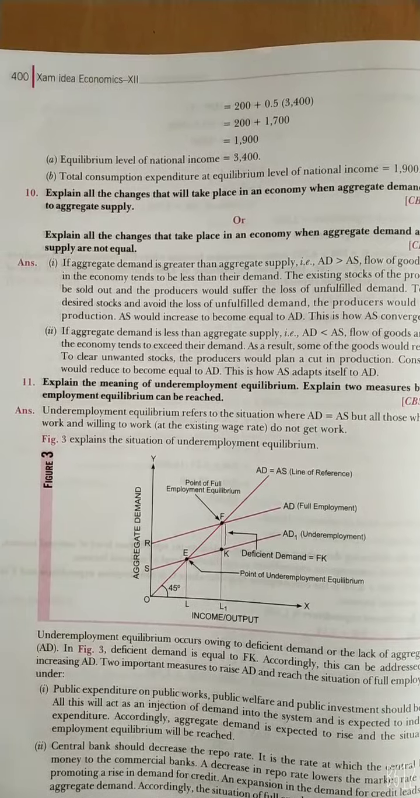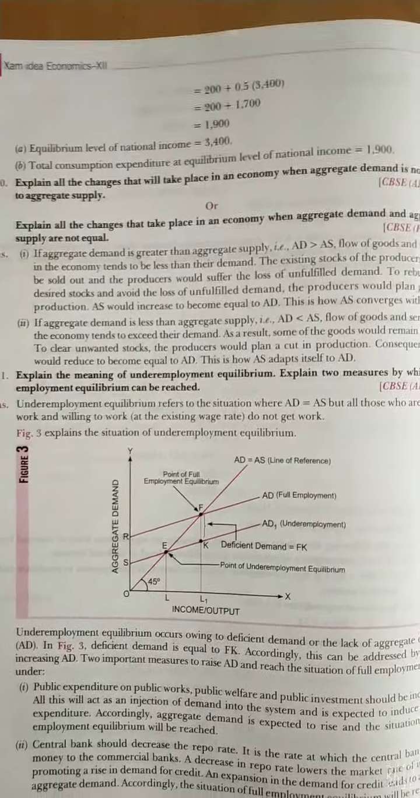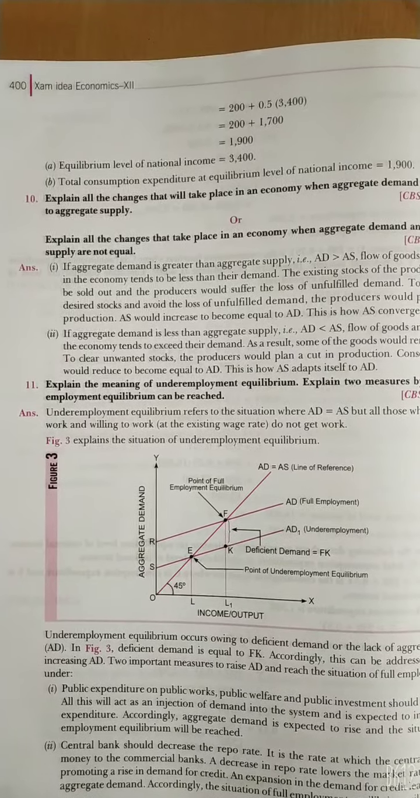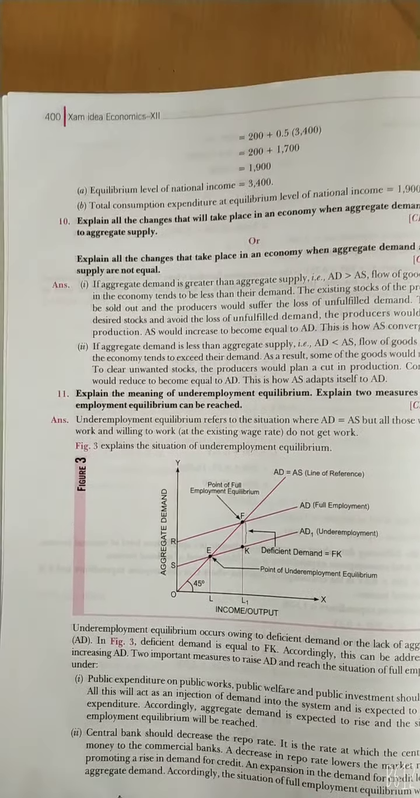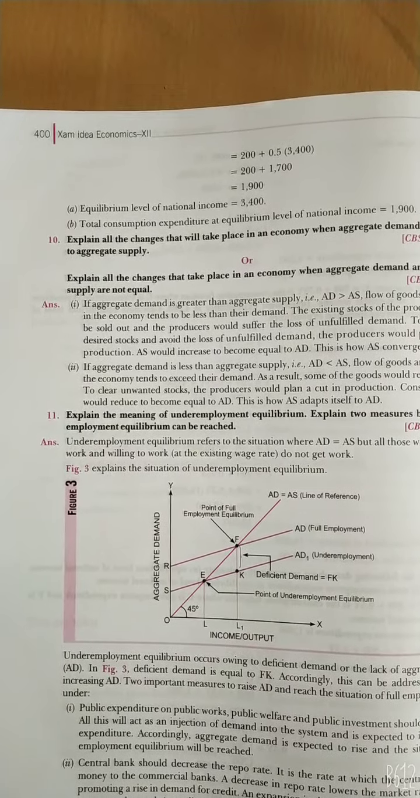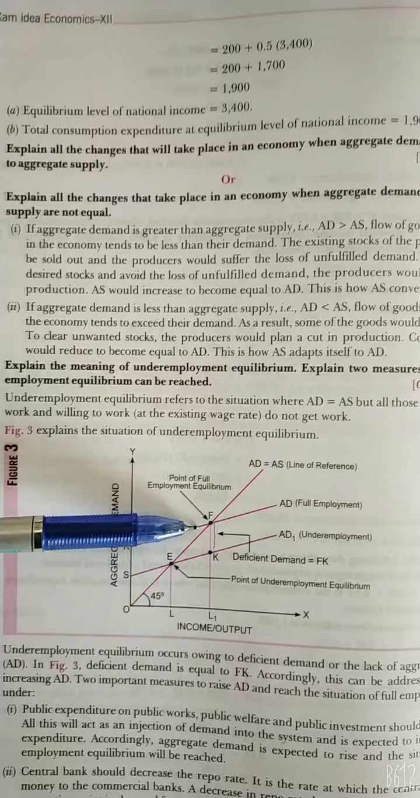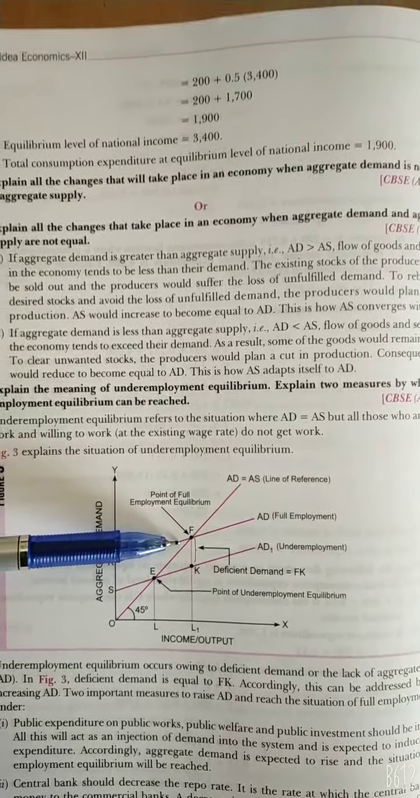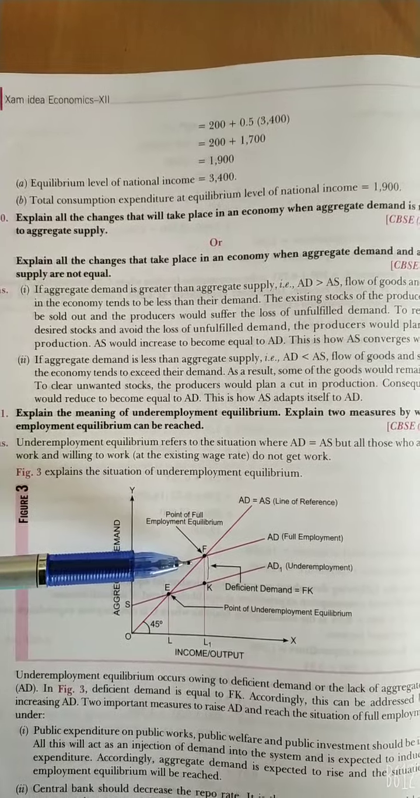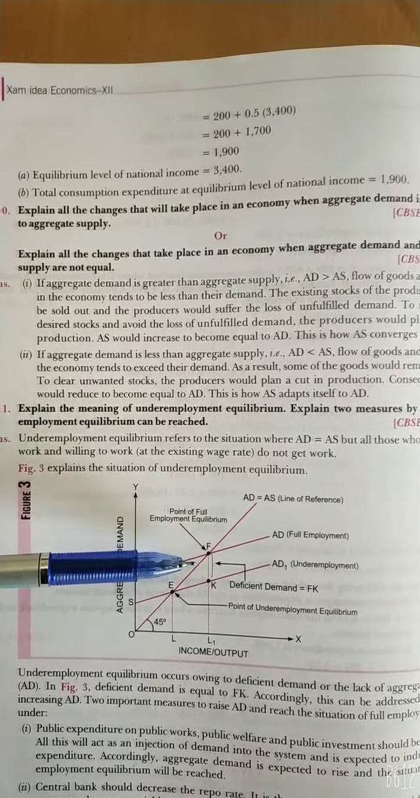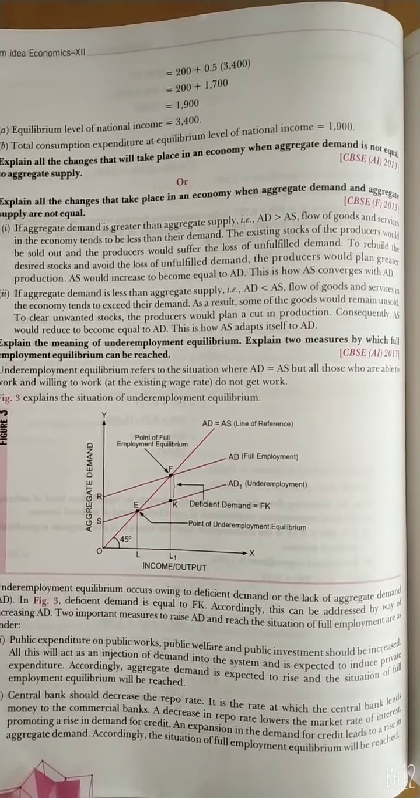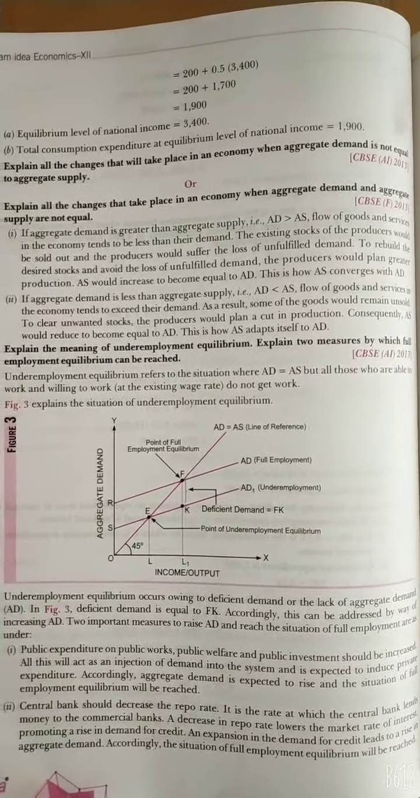This situation can be explained with the help of a diagram. In the figure you can see that underemployment equilibrium occurs owing to deficient demand, or the lack of aggregate demand, that is AD. In the figure, deficient demand is equal to FK. This can be addressed by way of increasing AD.